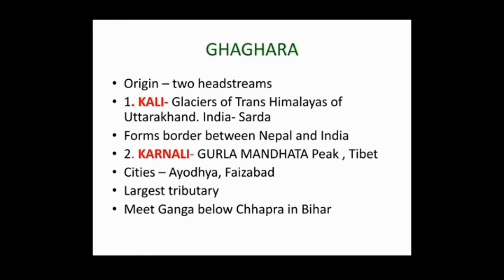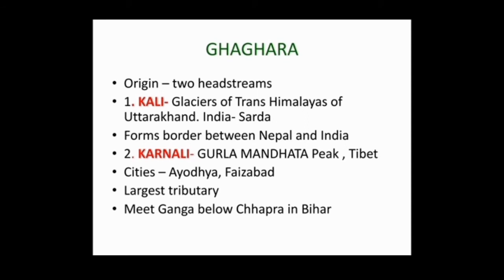As I said before also, Ganga originates as two headstreams, Bhagirathi and Alaknanda. Similarly, Ghaggar originates as Kali and Karnali. Kali originates from the glaciers of the Trans-Himalayas of Uttarakhand, and in India Kali river is called Sharda. Children, Kali river forms the border between Nepal and India. So it may be asked, which river forms the border between India and Nepal? It is the Kali river, and Kali river is called Sharda in India.